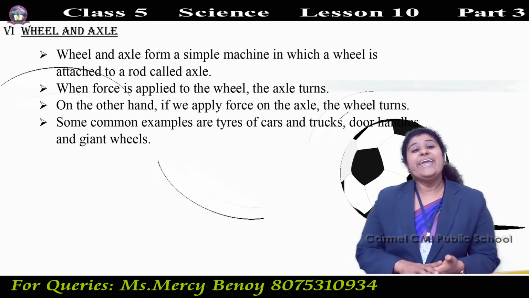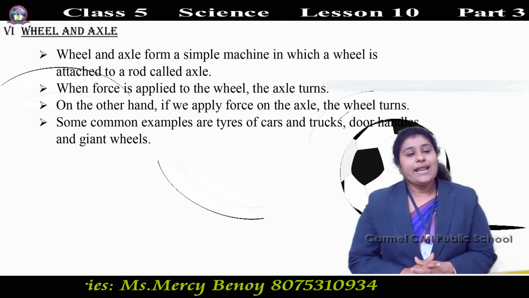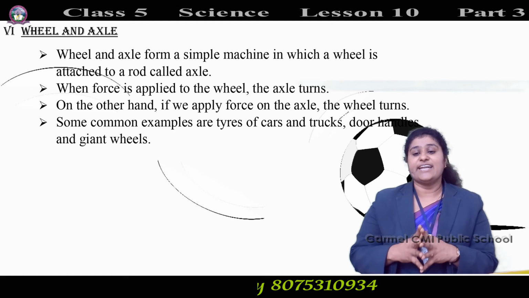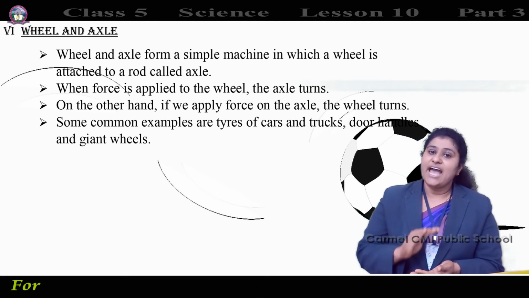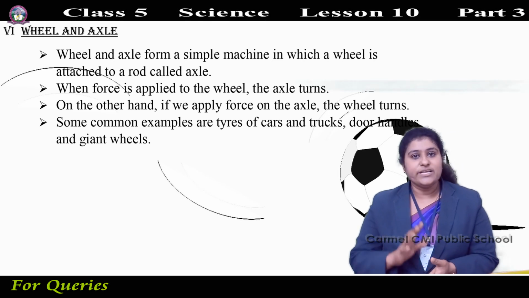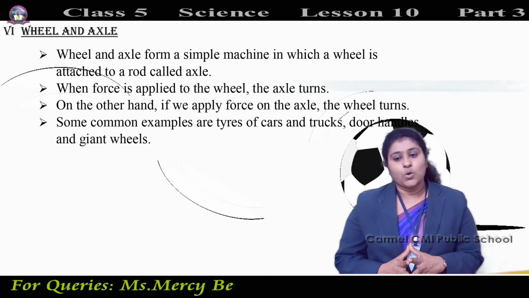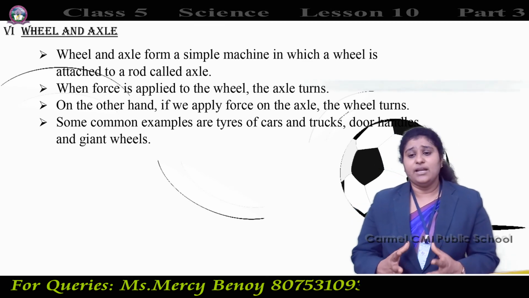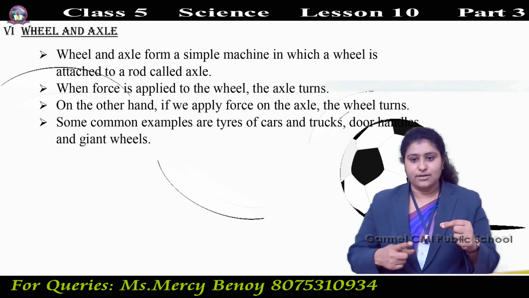Next is wheel and axle. Wheel and axle form a simple machine in which a wheel is attached to a rod called an axle. When force is applied to the wheel, the axle turns.